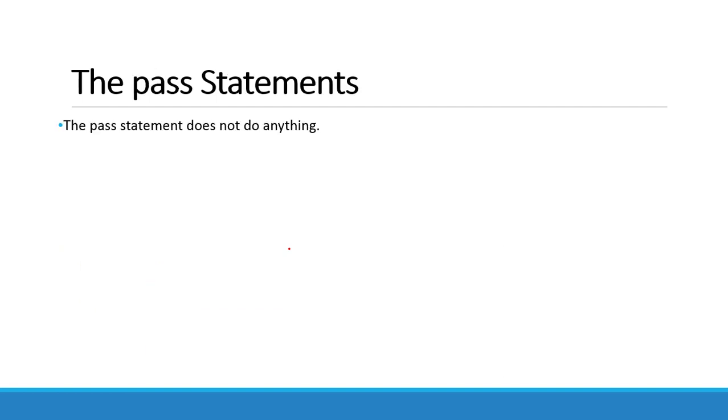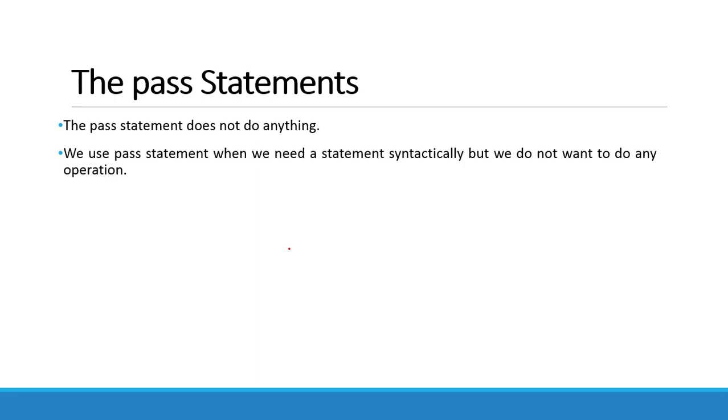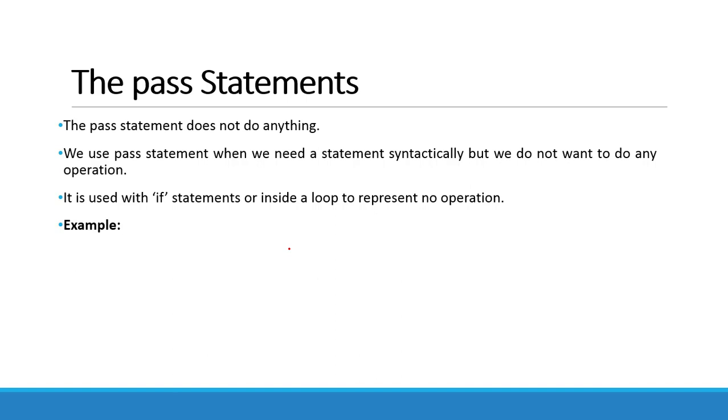Next we will see the pass statement. The pass statement does not do anything. So if we want to do nothing, then we will write pass. We use the pass statement when we need a statement syntactically but we do not want to do any operation. It is used with the if statement or inside a loop to represent no operation. For example, here we have a list which includes positive numbers as well as negative numbers. So if we only